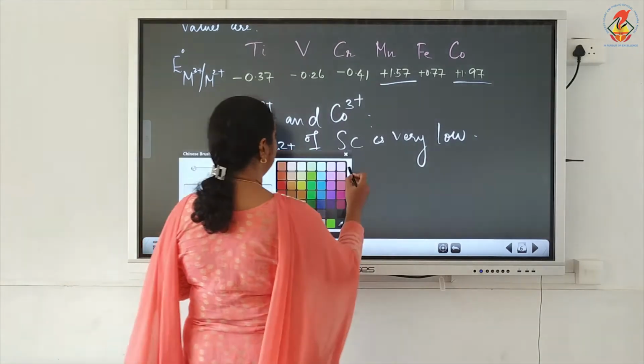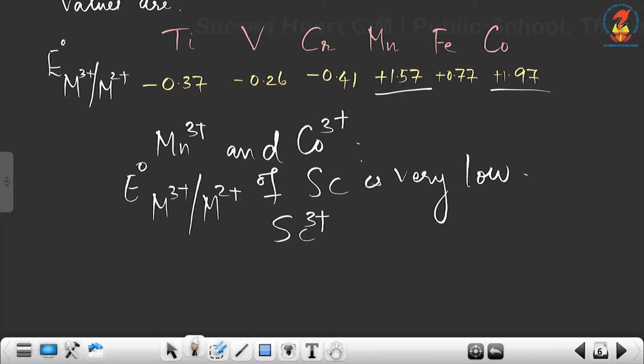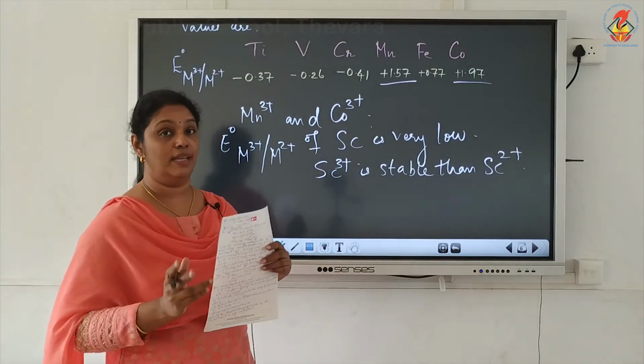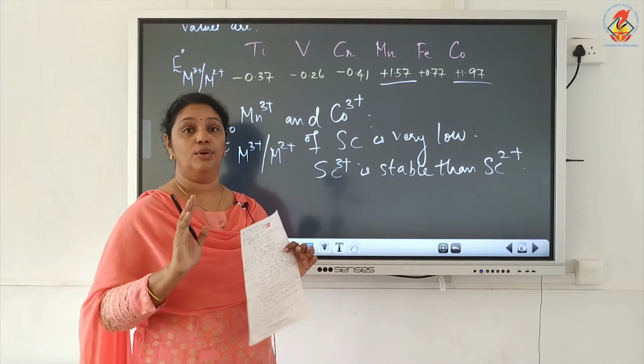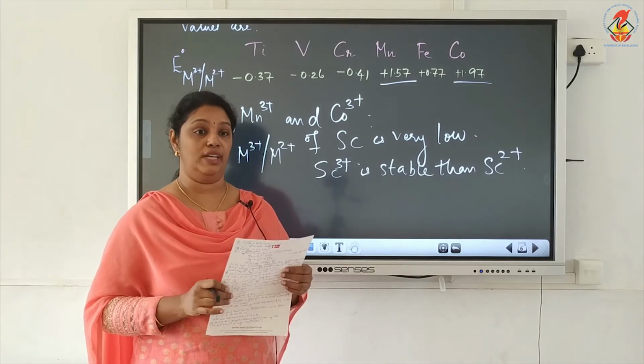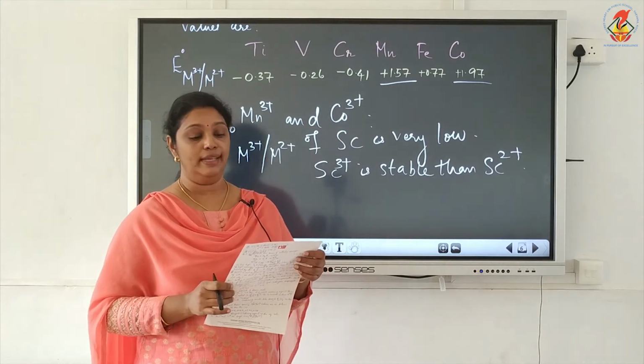That is, scandium 3+ is more stable than scandium 2+. We know that scandium 3+ is stable with the noble gas configuration. So, the E0 value is very low.